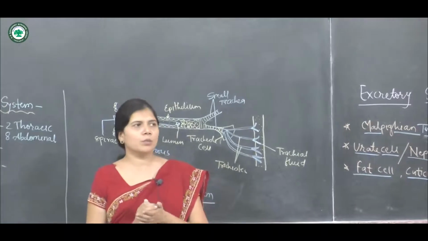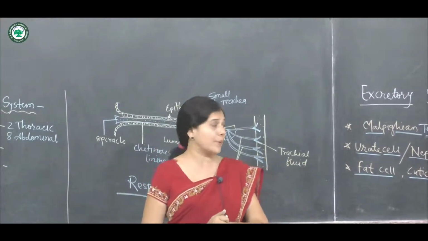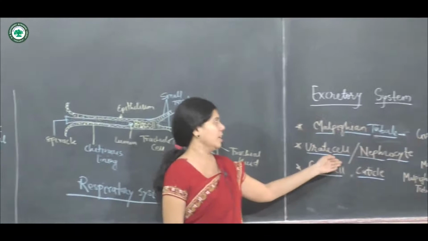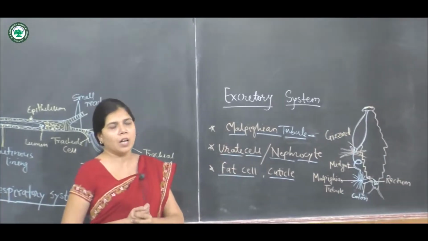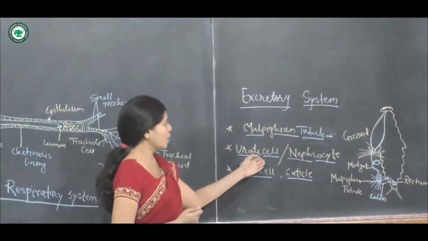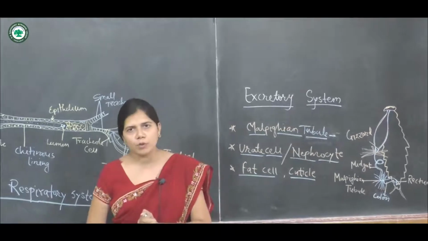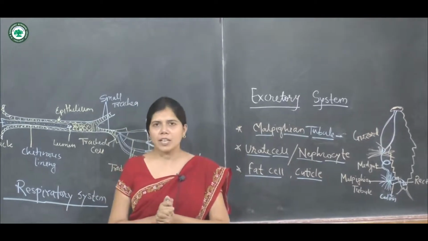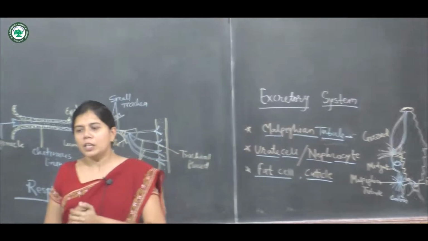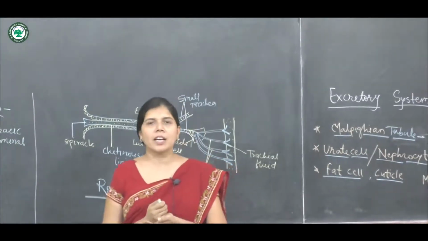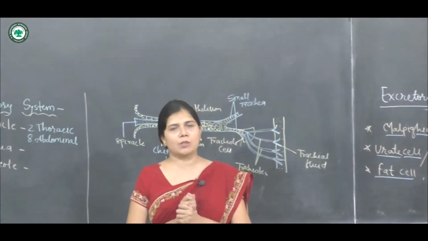Again, in addition to the Malpighian tubules, there are urate cells, which are called nephrocytes, and along with the nephrocytes, the uricose glands are also present.